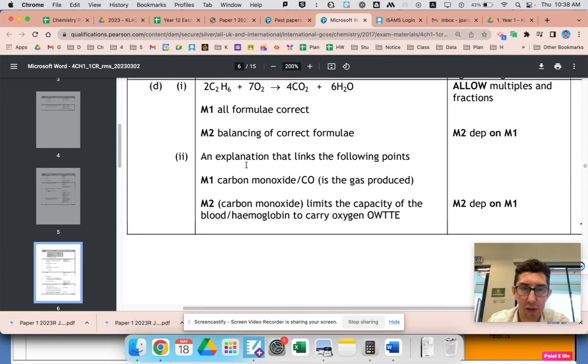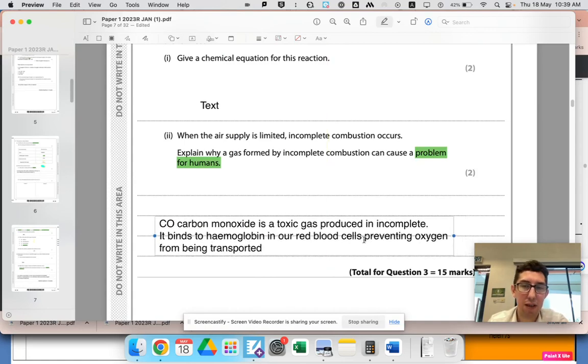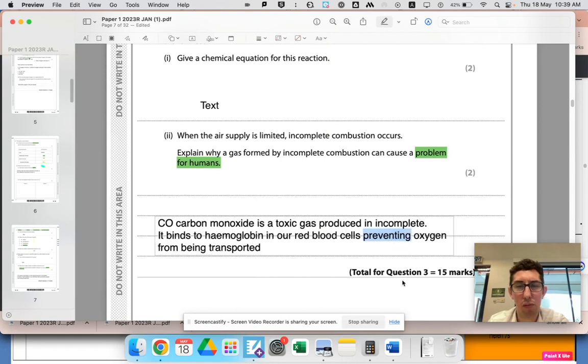So the first mark is, they want carbon monoxide. Interesting, they don't accept carbon soot, even though they should. It's a bit unfair, but it's definitely the most dangerous one. They're saying it limits the capacity of blood or hemoglobin to carry oxygen, or words to that effect. So what we said here is good. If I had to rewrite that, I would say reducing the amount of oxygen transported, because it doesn't prevent, but it reduces. But that would have got the mark.